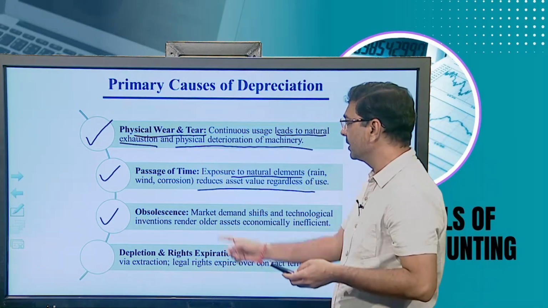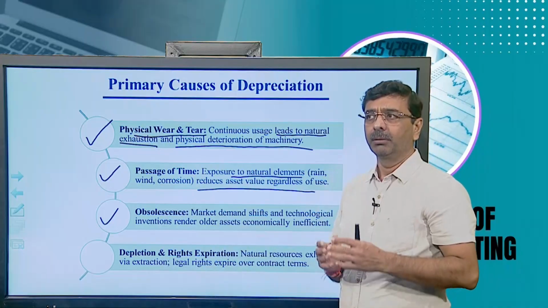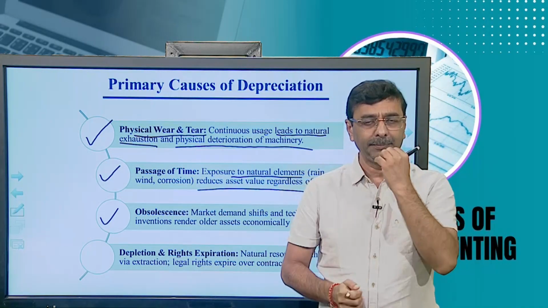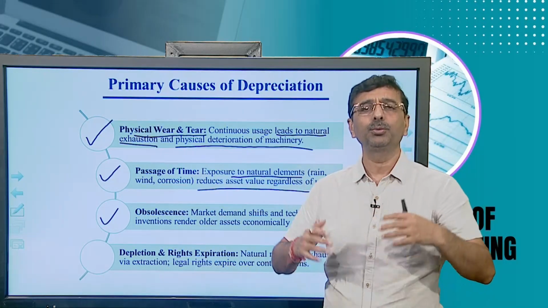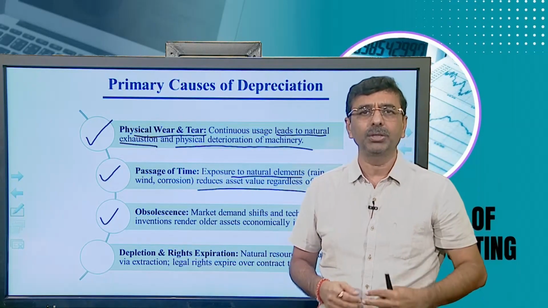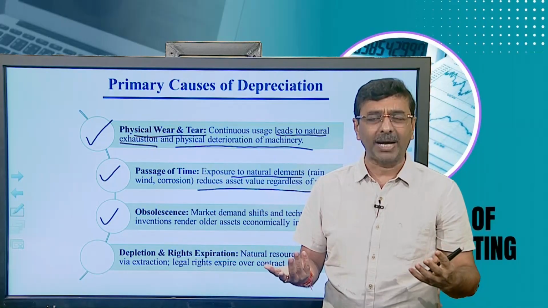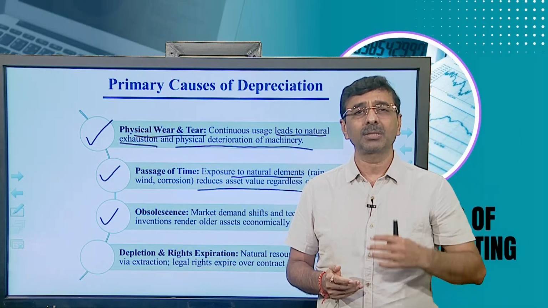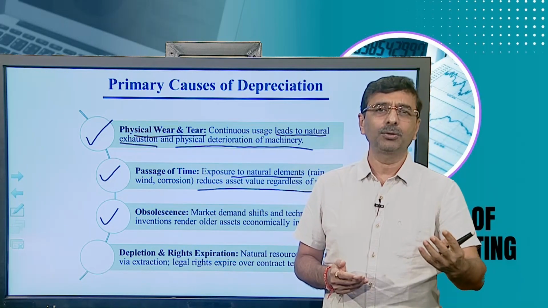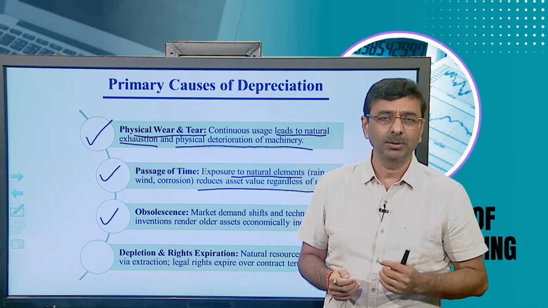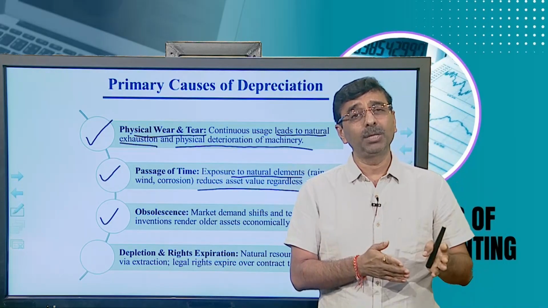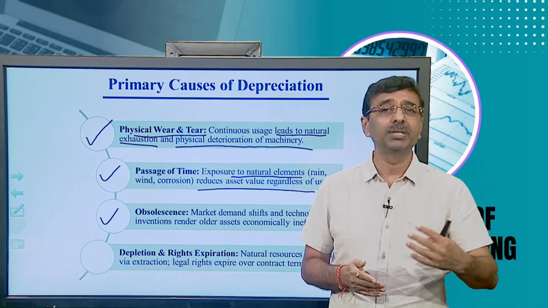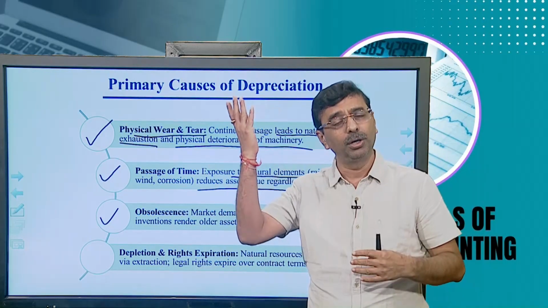Obsolescence, that is naturally, suppose you purchase one asset in the year 2020, but due to innovation, due to some AI technology or some new technology, you find out in the year 2026-27 that some advanced technology machineries have come in front of you, which provide you better output and better efficiency, and will be usable in the company for a longer duration.